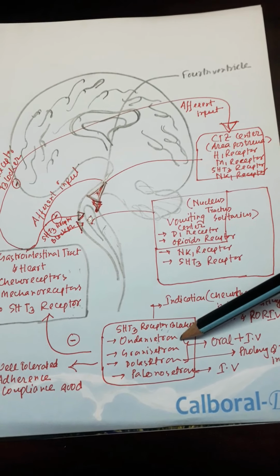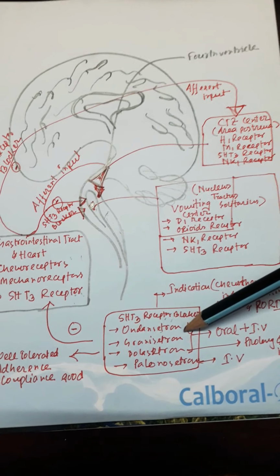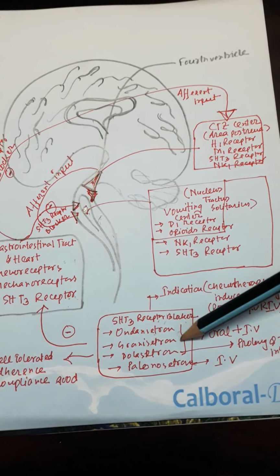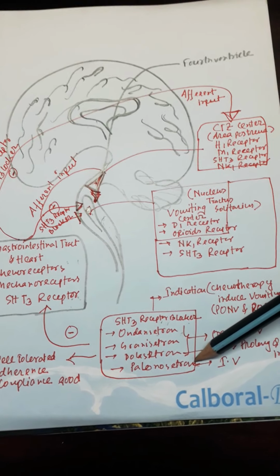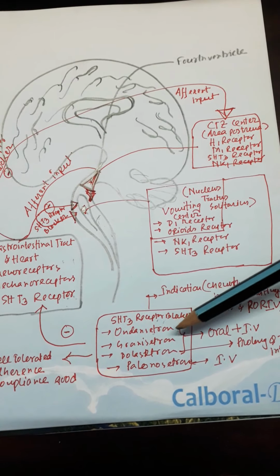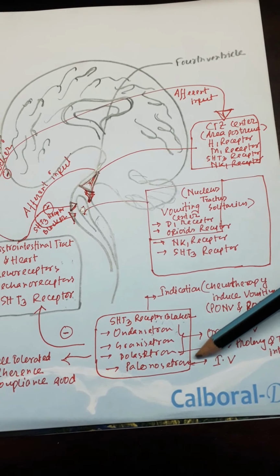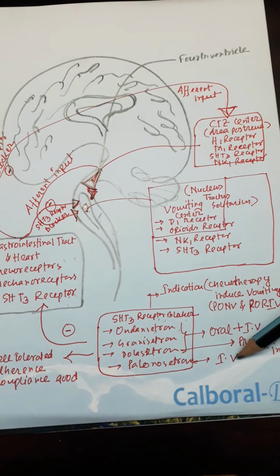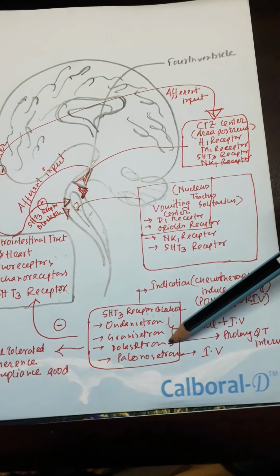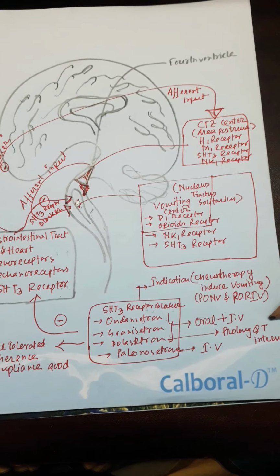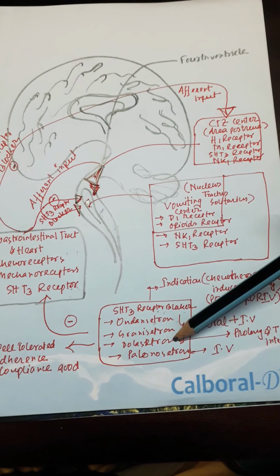Ondansetron is easily available in our society, and it is 8 mg. Granisetron is 2 mg. Palonosetron is 0.25 mg. Ondansetron, granisetron and dolasetron can be used orally, while palonosetron is only used intravenously. Dolasetron is not given nowadays because it causes a prolonged QT interval and prolonged QT syndrome.